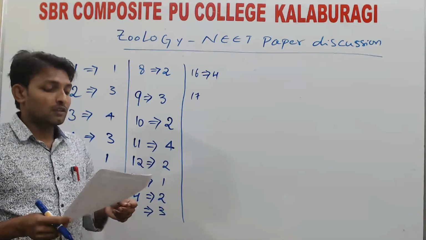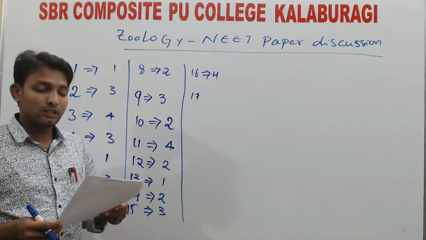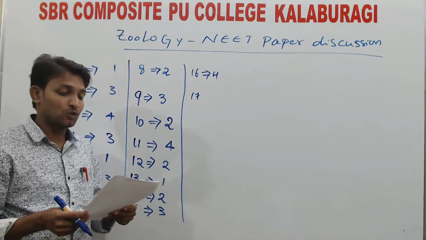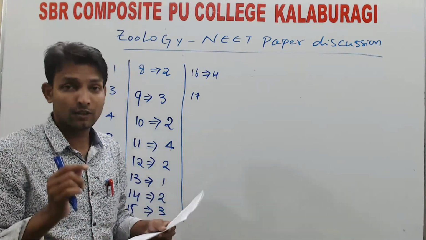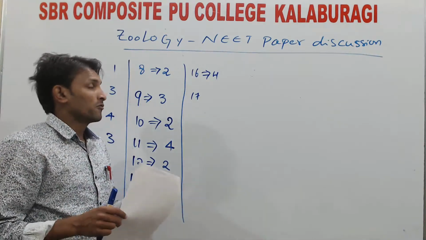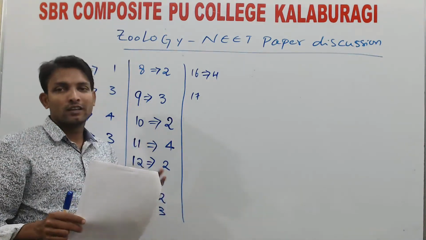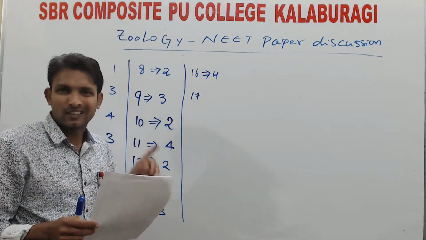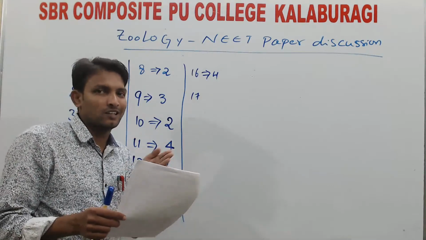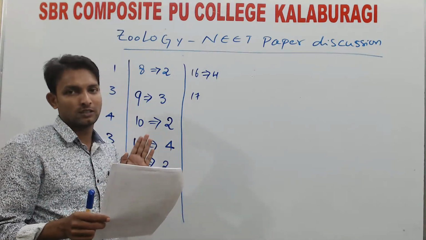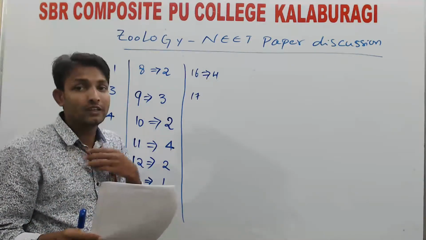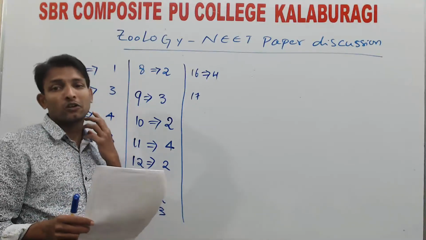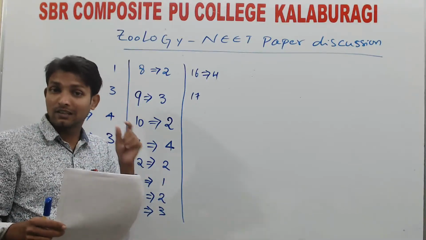Fourth one: they are not found in protochordates but are present in vertebrates at least during embryonic stage. Here you have to remember the pharyngeal gill slits as a chordate characteristic feature we discussed. Gills are different from gill slits. Here you have to understand that concept. Even humans have gill slits in the early embryonic stage, but we don't have gills. Gill slits are there.